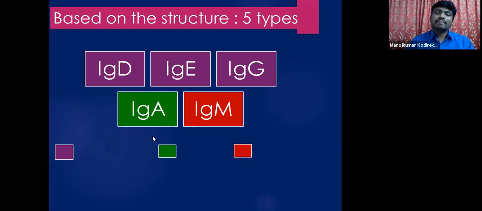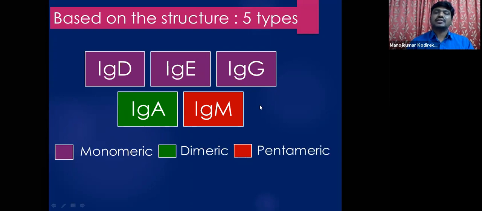Moreover, they are also classified into 3 types: monomeric, dimeric, and pentameric. The first 3, IgD, IgE, and IgG, belong to the monomeric type, the IgA type of antibody belongs to the dimeric type, whereas the IgM type of antibody belongs to the pentameric type.